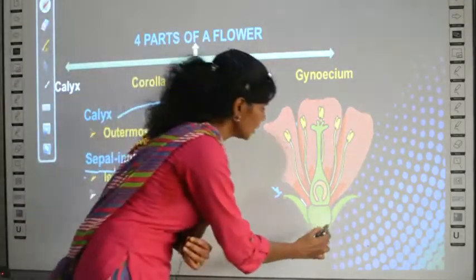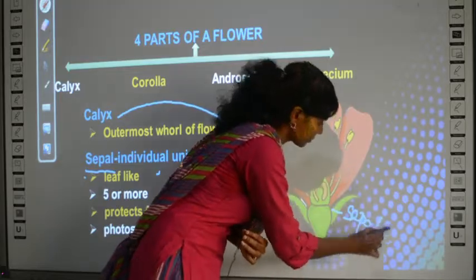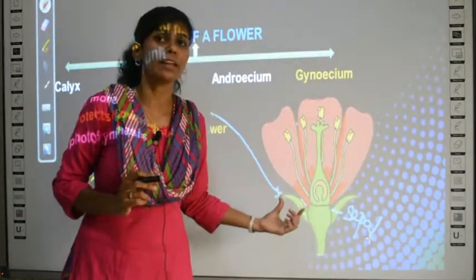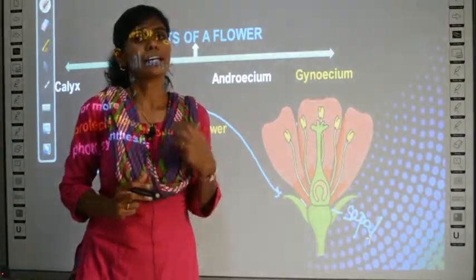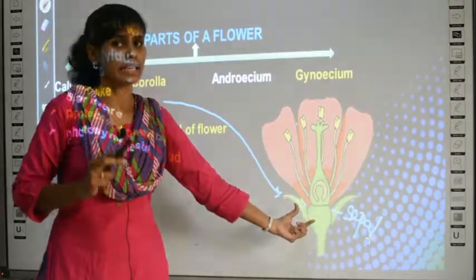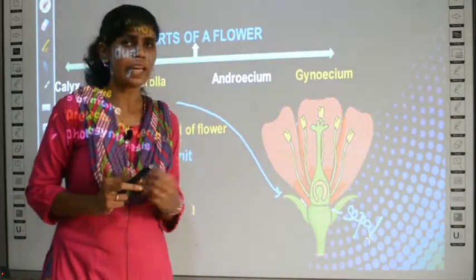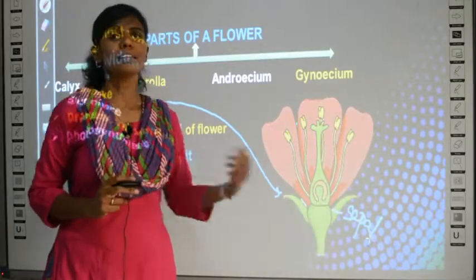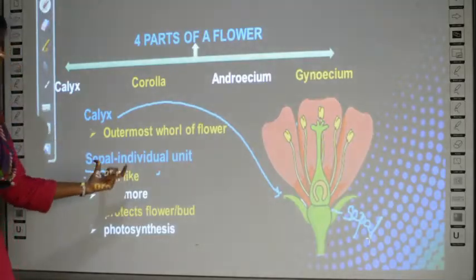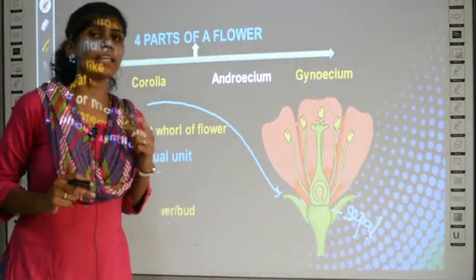So, this is a sepal. And many sepals, all the sepals together is called by the term calyx. Can you understand? This green leaf-like portion is calyx and one of it is called sepal, and all the sepals together is called by the term calyx. Clear? So, the description of sepal, how was the sepal? It is green in color.